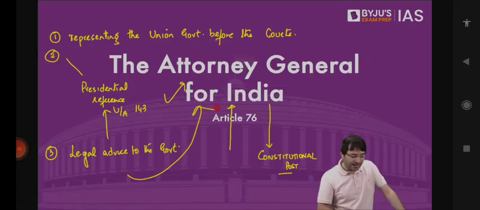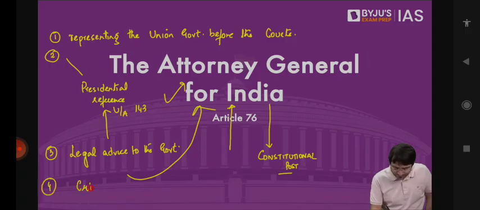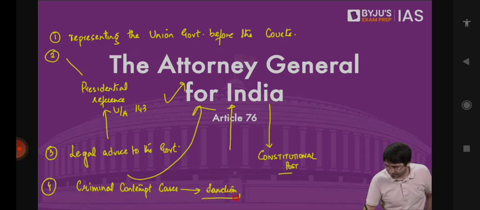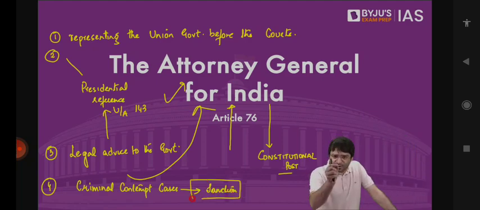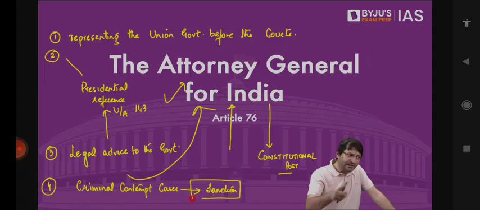And the fourth important role, which we have discussed previously, in criminal contempt cases, to provide sanction. For example, if you have to file a criminal contempt court case against somebody, for that what you have to do, you have to approach the Attorney General. If Attorney General gives you sanction, only then you can approach the court. These are the four broad roles, functions performed by the Attorney General for India.